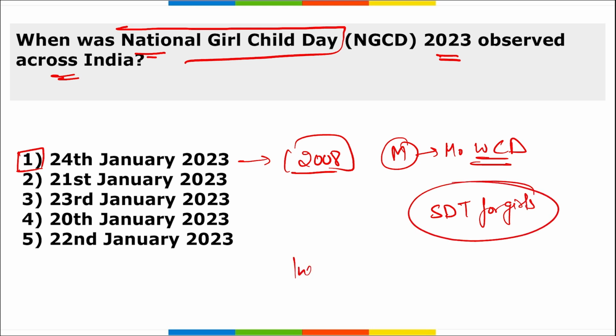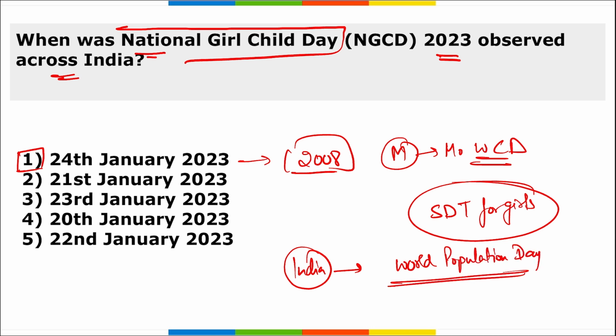Then we know India became the most populated country in the world in 2023. When do we observe World Population Day? These are questions based on current affairs, because we know this year the population of India has reached the highest in the world. So when do we observe World Population Day? It is 11th of July that we observe World Population Day.